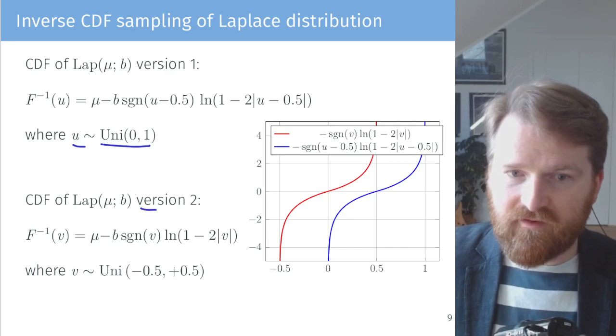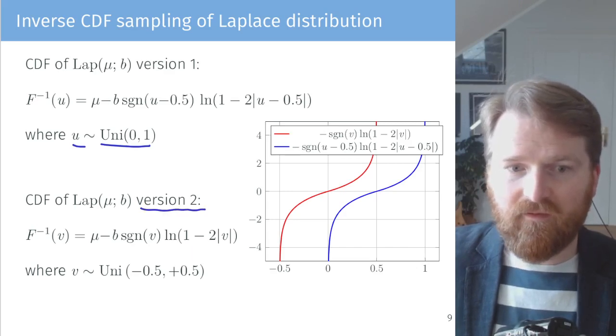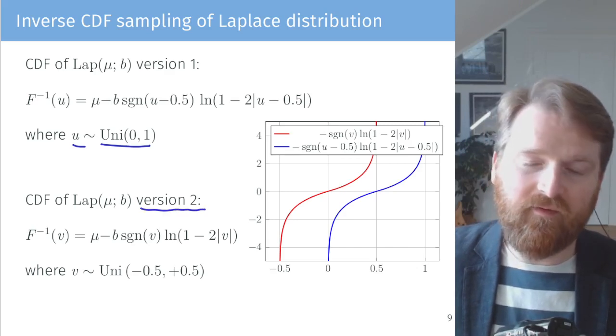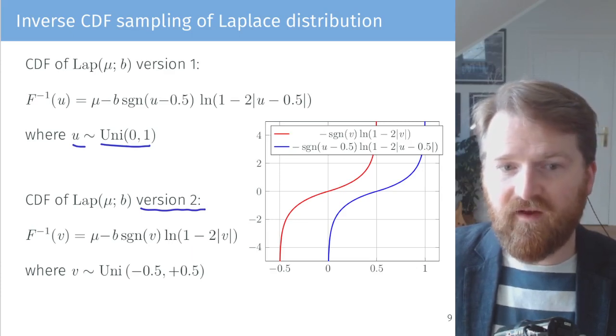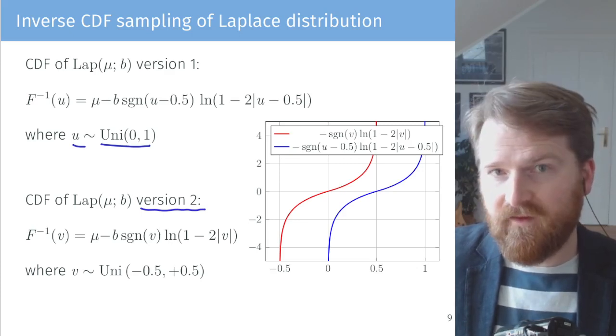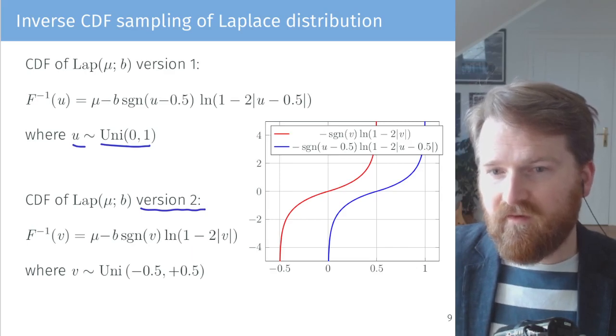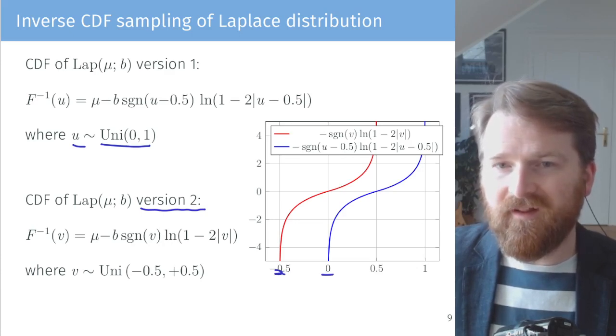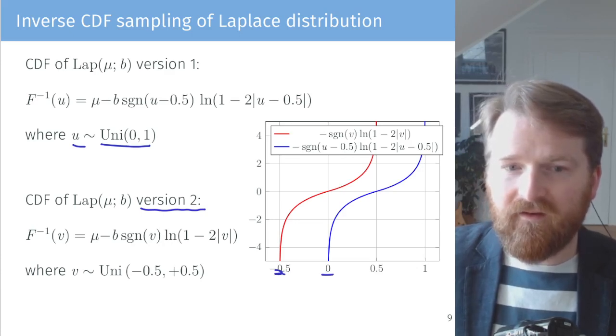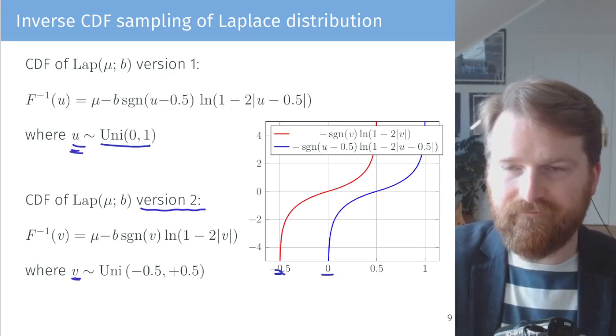And there is another version, where we also sample a uniform number, but not from standard uniform, but from -5 to +5, and then go through this function. Both look similar, but there is some offset here. If you look at this graph, there is some offset in these, but both will guarantee a Laplace distribution when used properly with sampling from these uniform distributions.